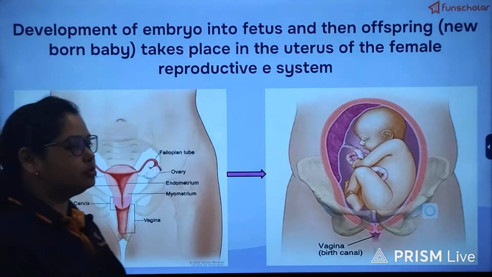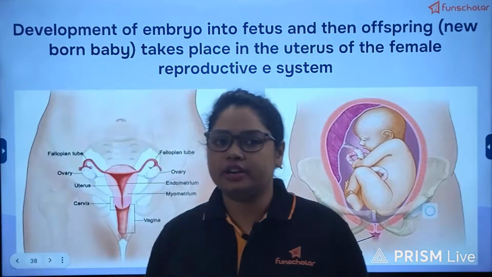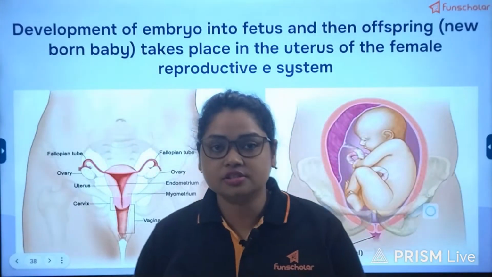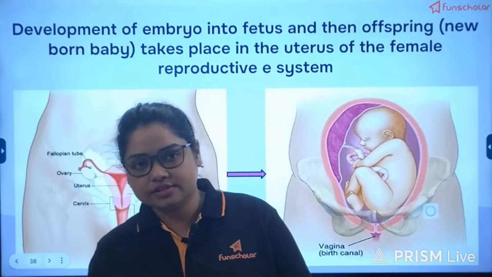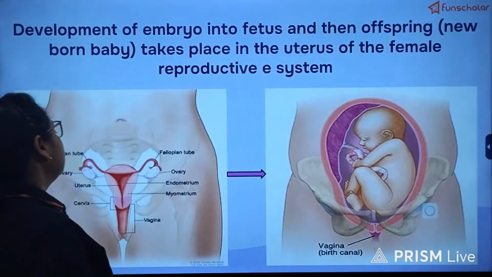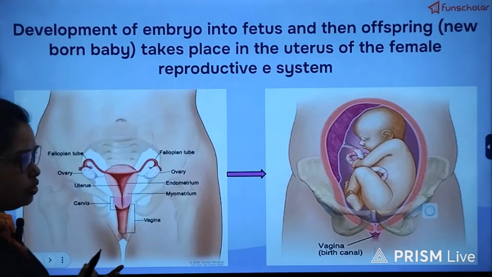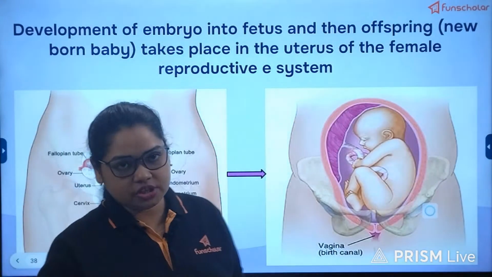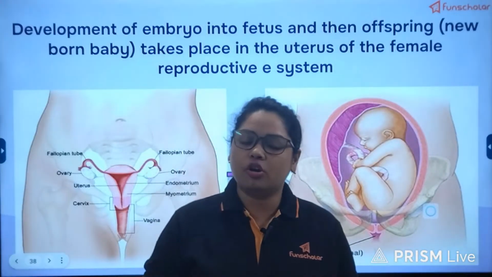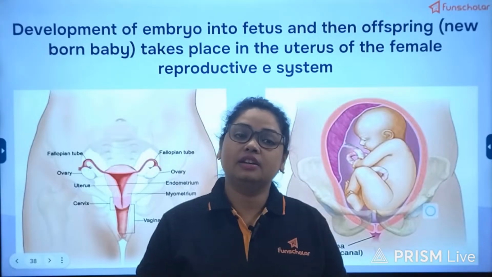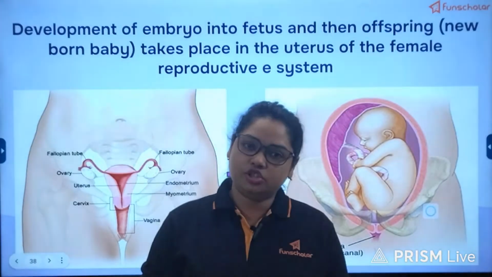So let's recapitulate a bit so that you get a concrete concept about this process of embryogenesis, or how a fetus is formed from an embryo. Now, as they have told, embryo we know and genesis means formation. So the process of formation of an embryo is known as embryogenesis, which mainly takes place in the fallopian tube.